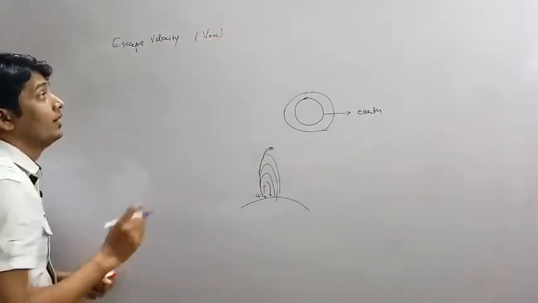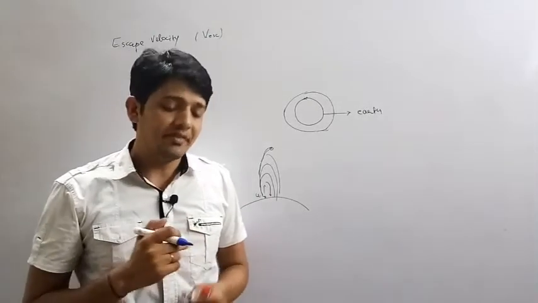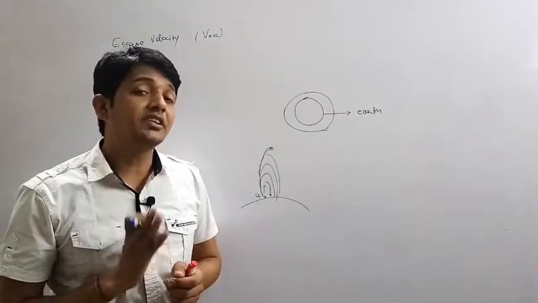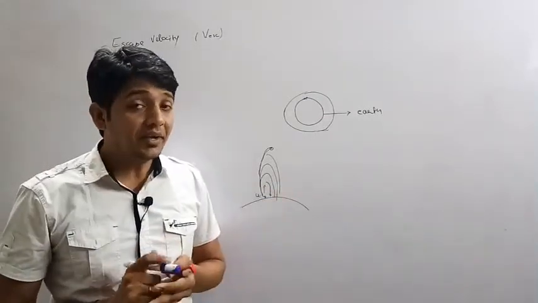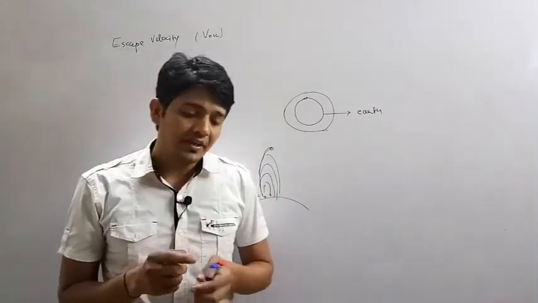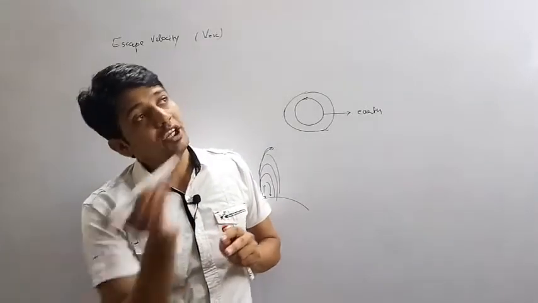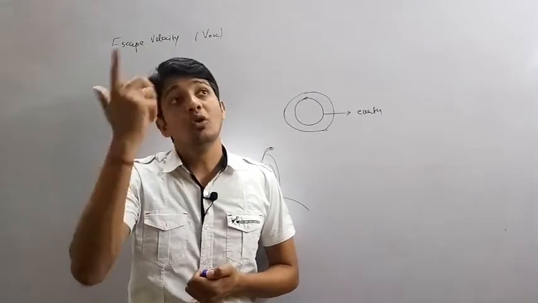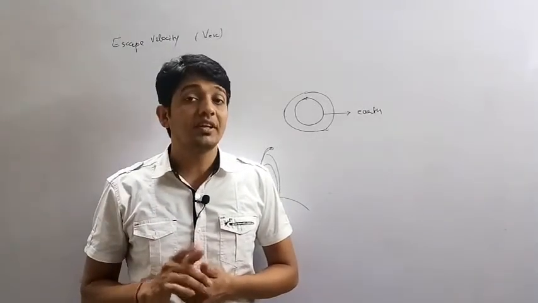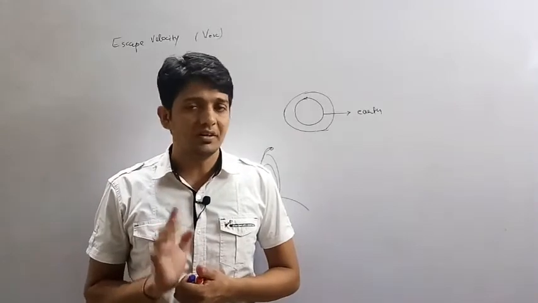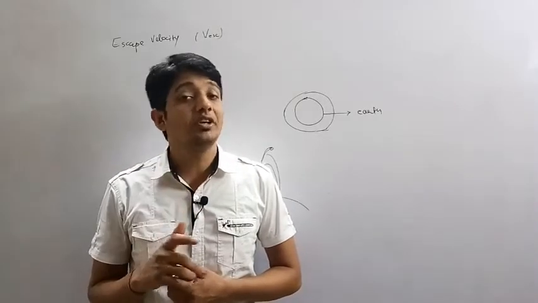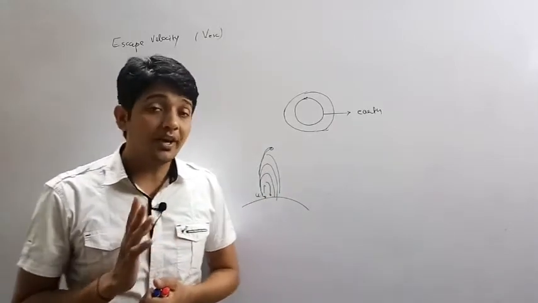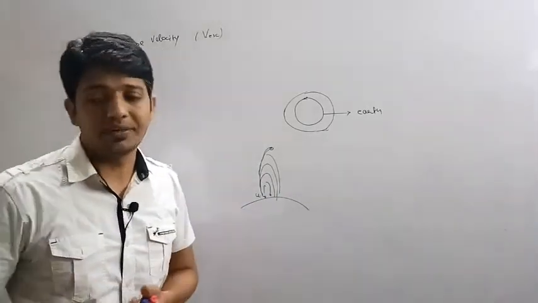Okay, so now we have to derive the formula for the escape velocity and calculate the escape velocity of the earth. That means the initial velocity by which we can throw any object vertically above the earth's surface so that it will go outside the gravitational force of earth and not fall back on earth's surface. That initial velocity is called escape velocity for earth. So we have to do the derivation for it.